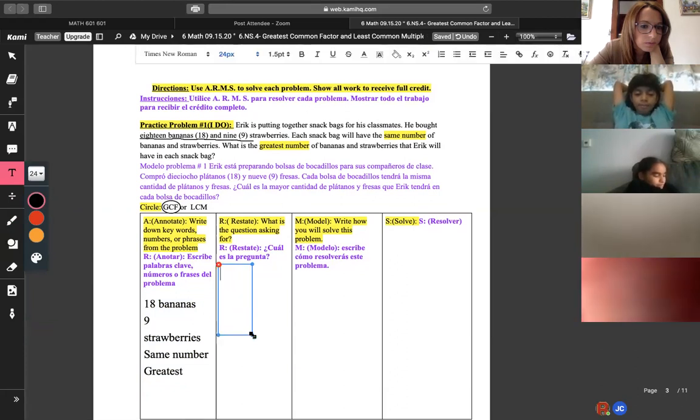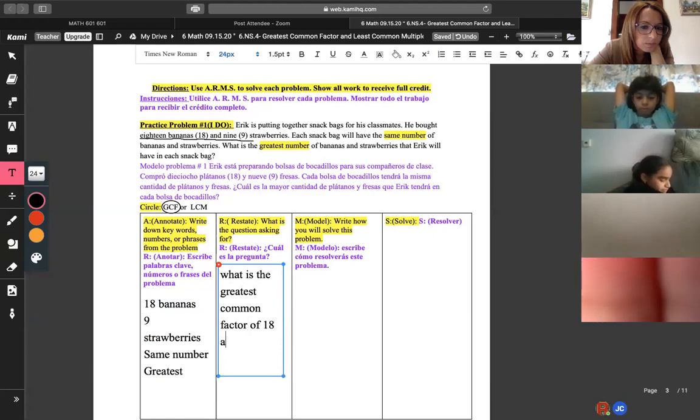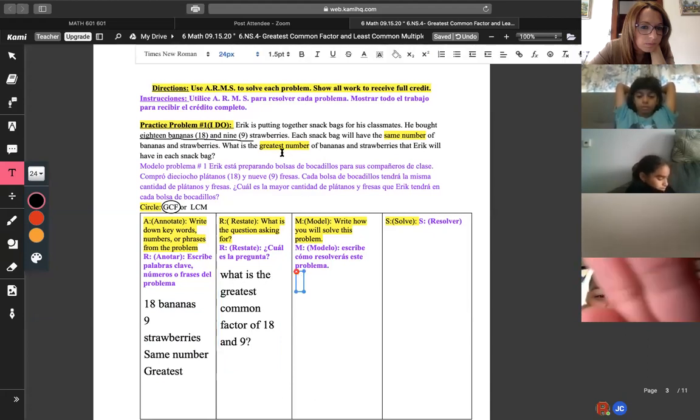We were finding the greatest common factor. What is the greatest common factor of 18 and 9, right? Since it says greatest number, it's going to be G, greatest.